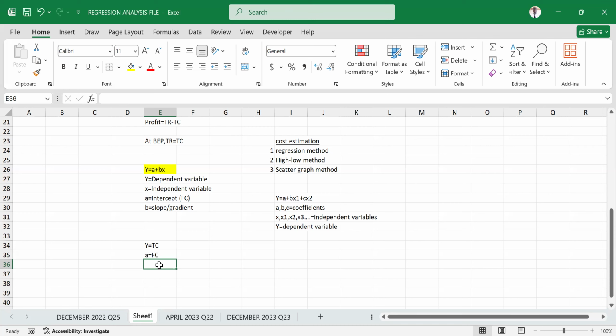Now when you talk about the independent variable represented by X, that's where we talk about the cost driver, or sometimes we can also refer to it as an activity level. B is the slope. Sorry, this is X, which is the independent variable. In some other areas, you can call it a component, and we can call it a cost driver or activity level. And then that B can be used to represent variable cost per unit.